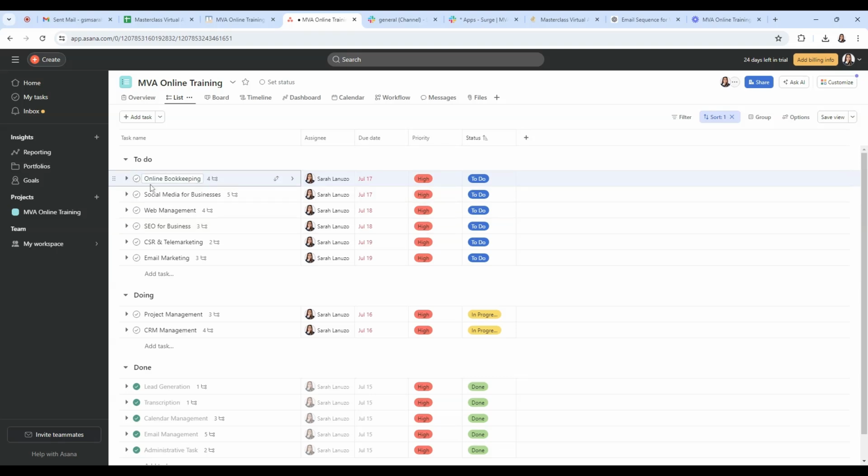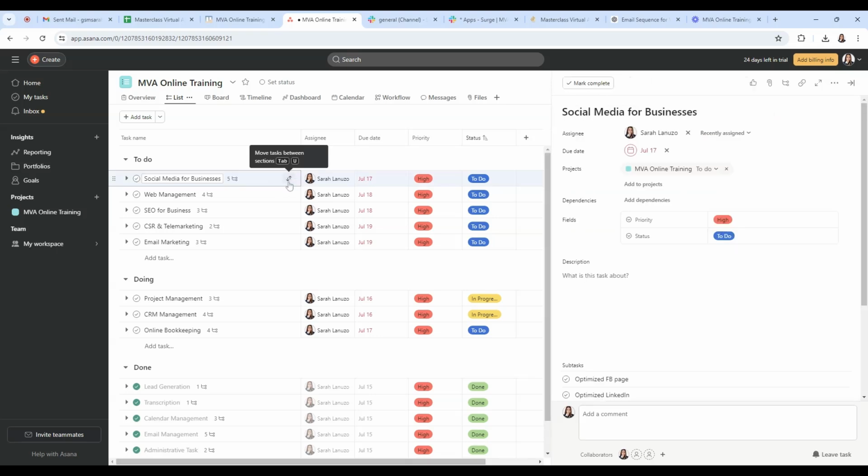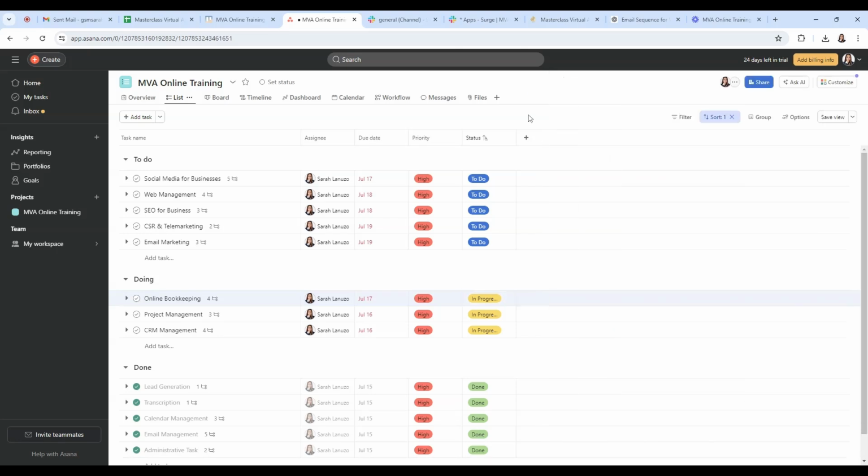Here, it's just the simplest form of a task, and you can drag this task and put it in your doing, or you can click these details and this tab to move it between sections like doing or done, if the status has already been changed based on your remarks. So that's all with our Asana workspace.